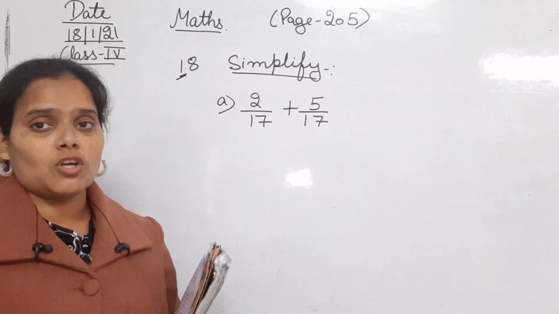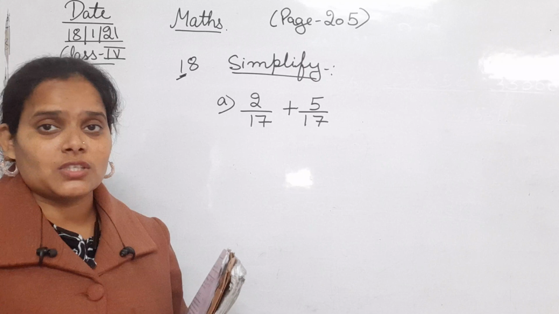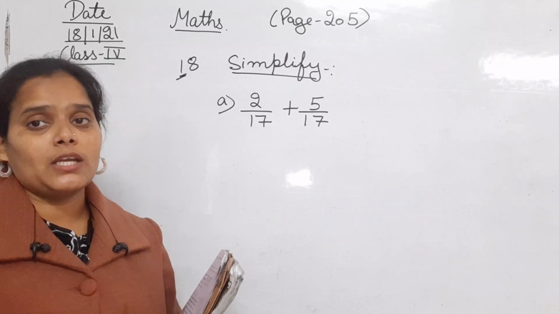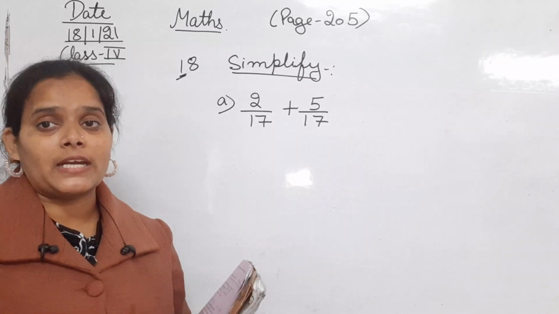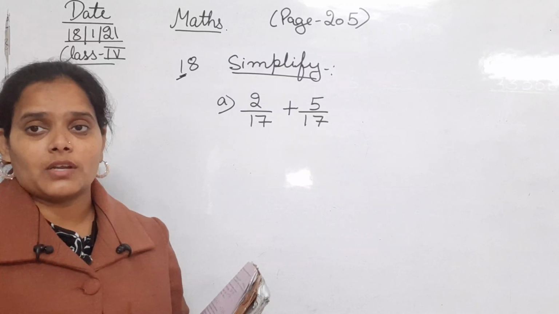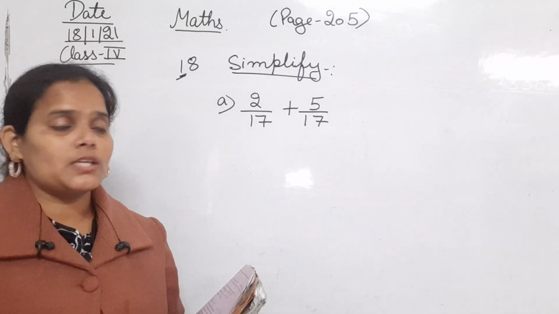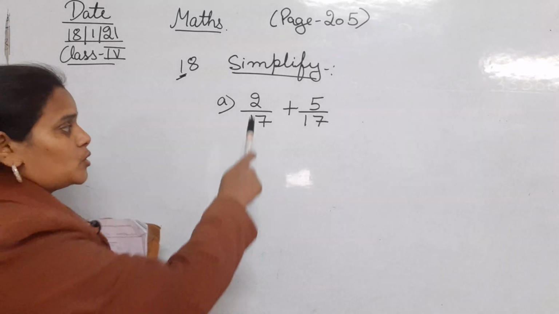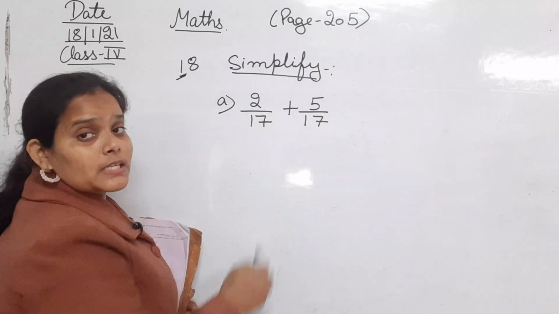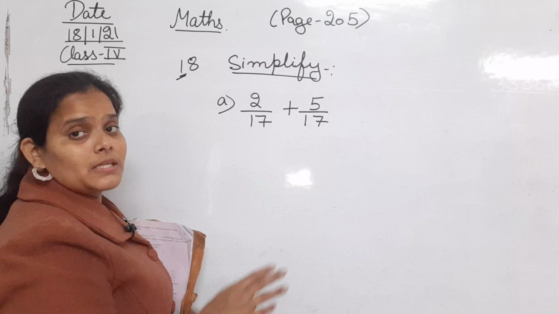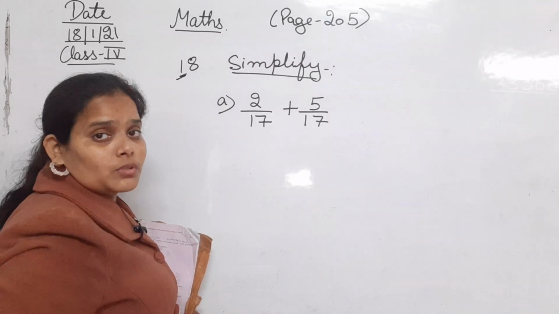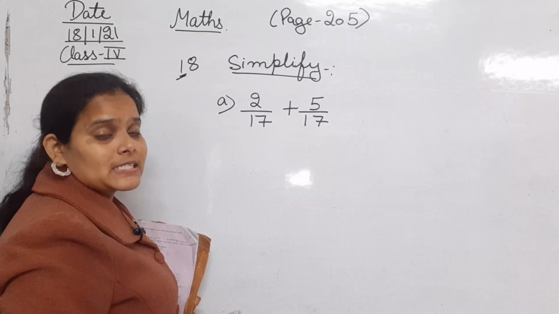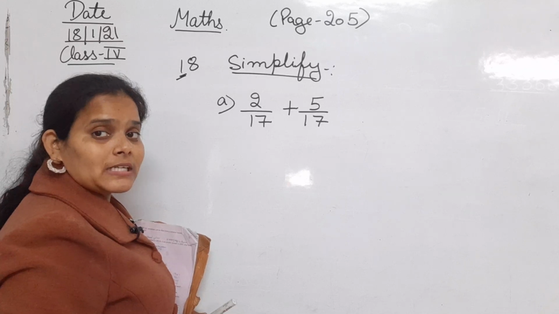Okay, if the denominator of both the given fractions is same, only then you can do the addition or the subtraction, whatever is given. So as I can see here, the first fraction is 2 upon 17, second is 5 upon 17. So that means the denominator of both the fractions is same, that is 17. दोनों का denominator same है.